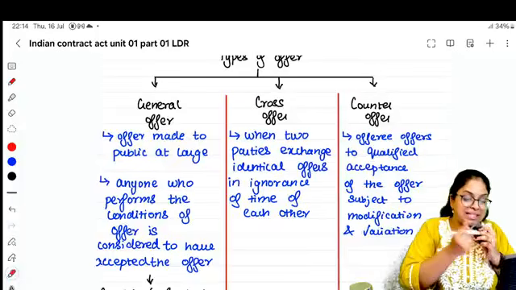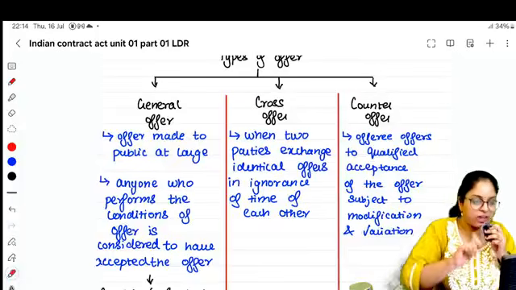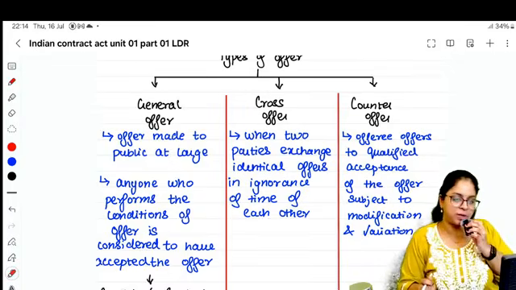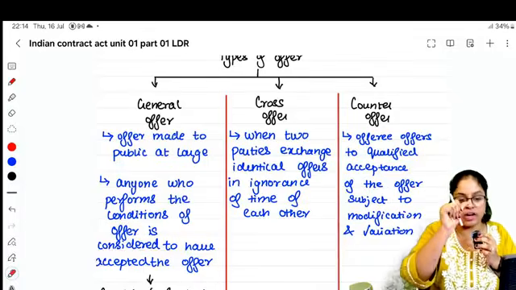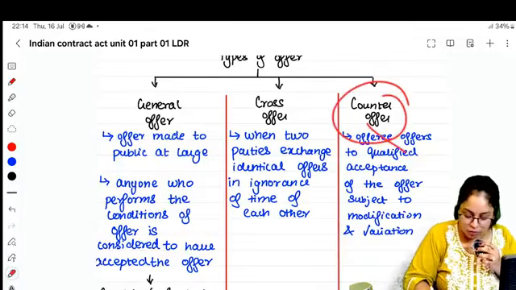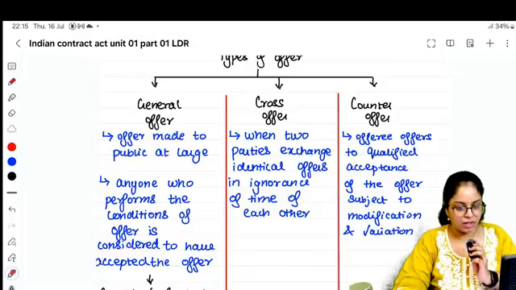So whenever your acceptance is conditional, you modify your acceptance. You modify that, saying that I'm ready to buy it, but for this much price. I'm ready to buy it, provided you give me a credit period. When you modify your acceptance, it's called a counter offer. It's not an acceptance, it is a counter offer. Right?